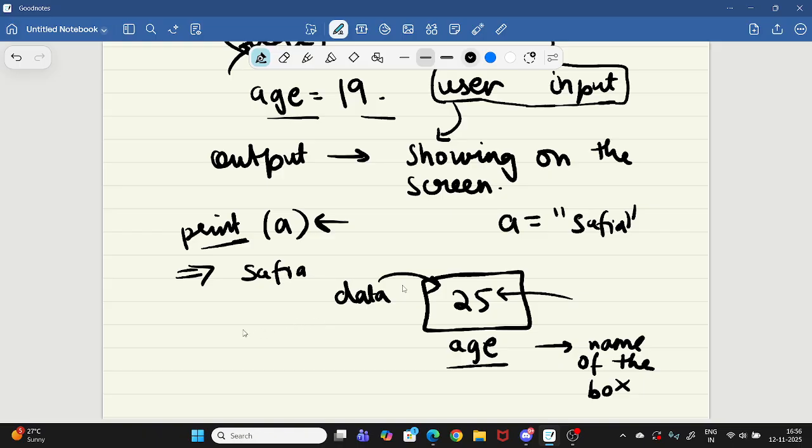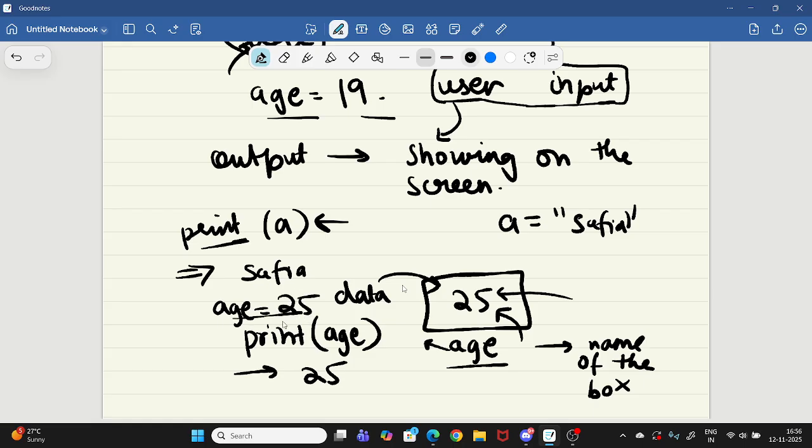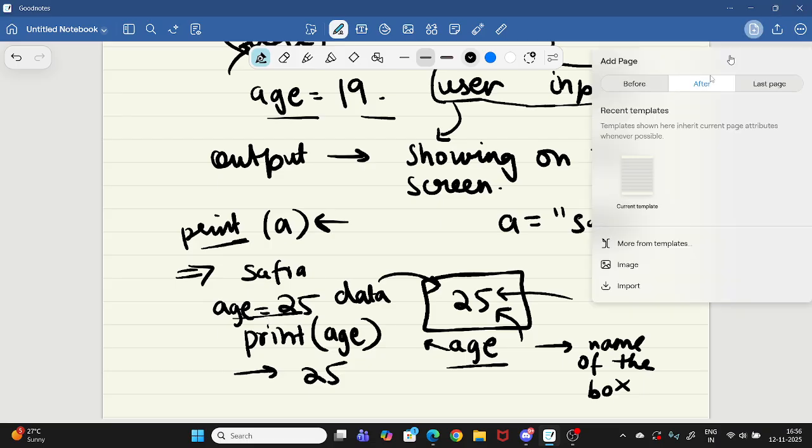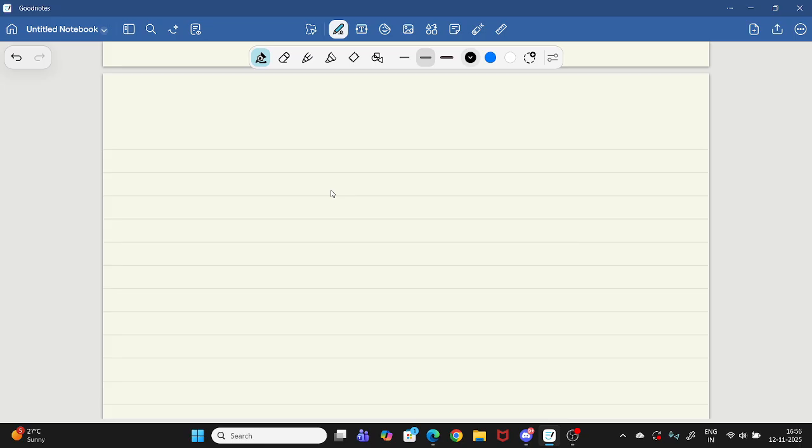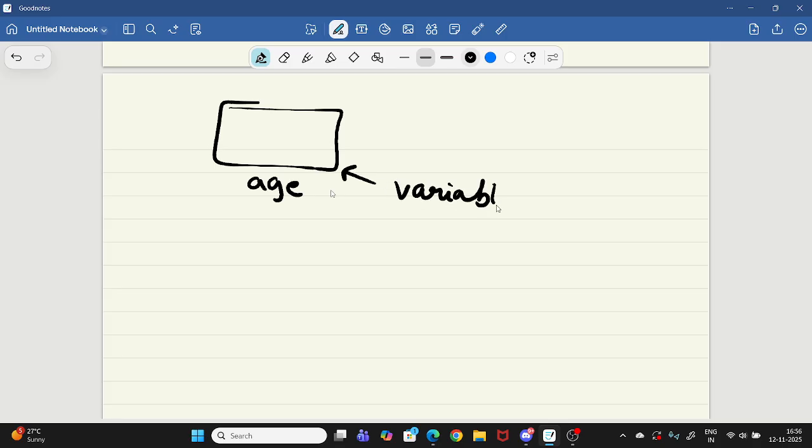That means output. So what will I do? I will just write print, and I will give the name of the box, which is age. So what will it print? The value inside the box, 25, because earlier we initialized age as 25. Are you understanding what output basically is? You will understand it slowly, but it's like a box, where the name of the box is age. This is a variable. Variable works like a box.